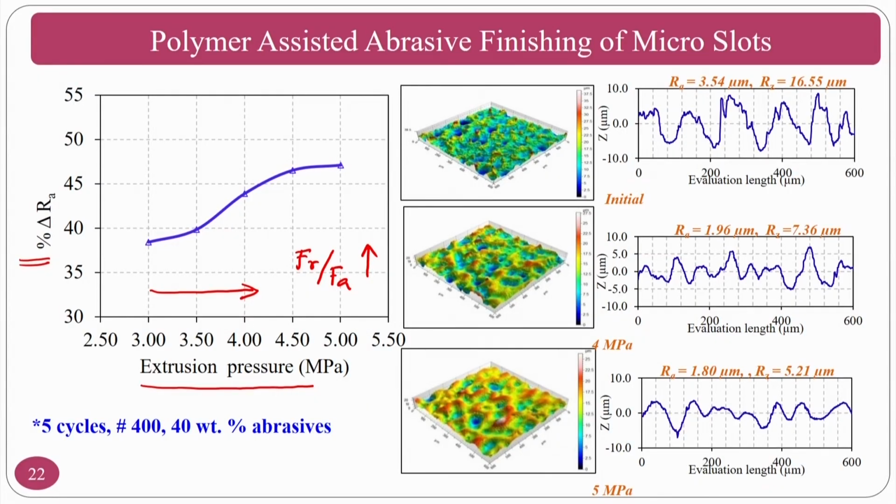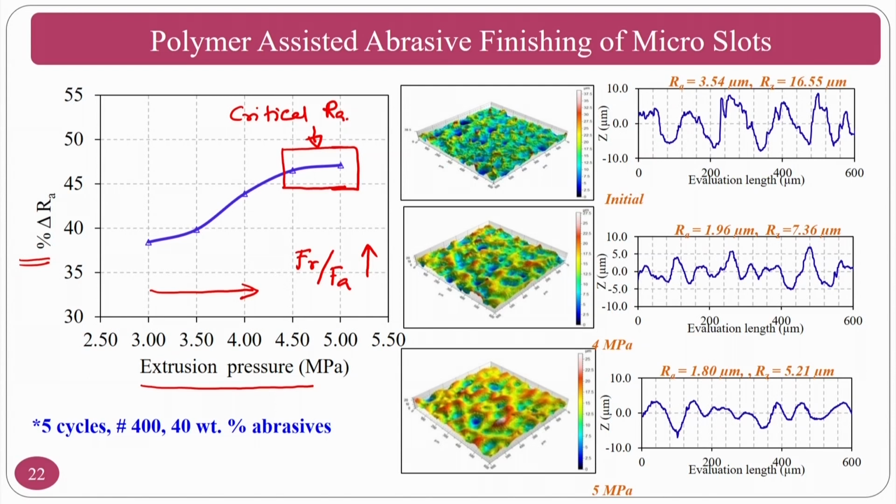That is why your change in delta Ra will be good, and you are going to attain a critical surface roughness, beyond which if you increase the extrusion pressure, there will not be much change in the surface roughness. That is why this particular region or this particular value is called the critical surface roughness.